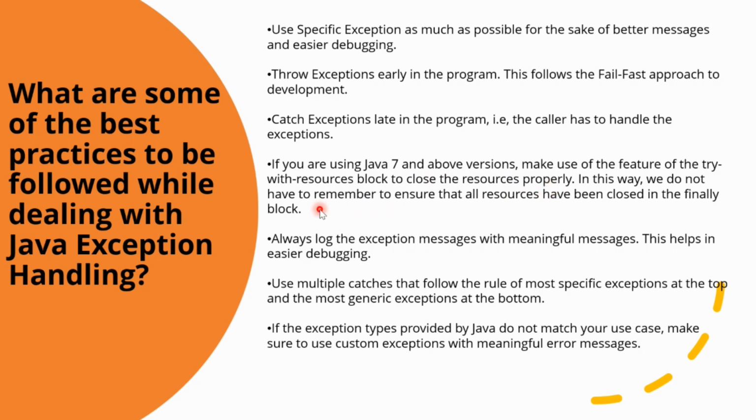In this way, we do not have to remember to ensure all the resources have been closed in the finally block. Always log the exception messages with meaningful messages. This helps in easier debugging. Use multiple catches that follow the rule of most specific exceptions at the top and the most generic exceptions at the bottom. And the last one is, if the exception types provided by Java do not match your use case, make sure to use custom exceptions with meaningful error messages.